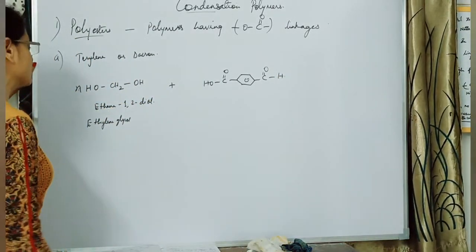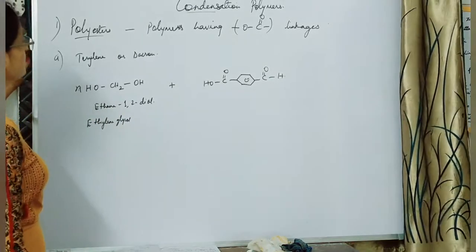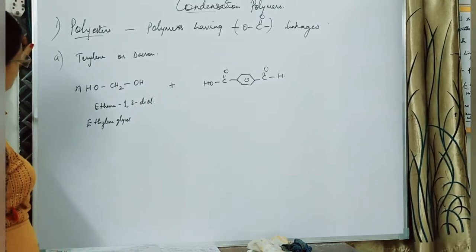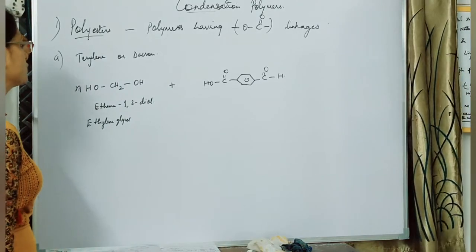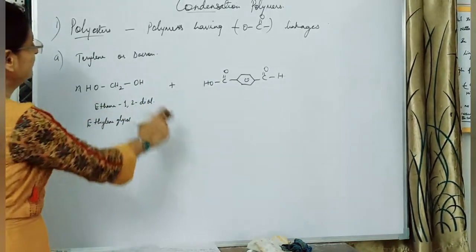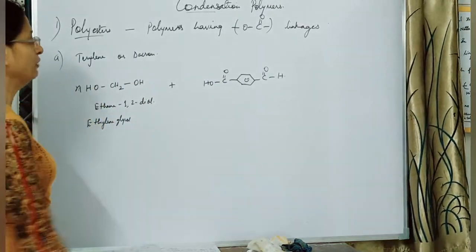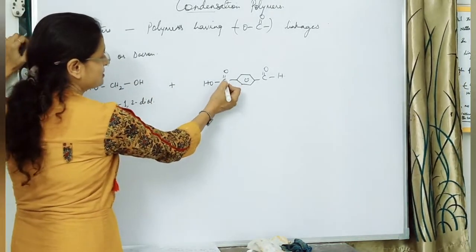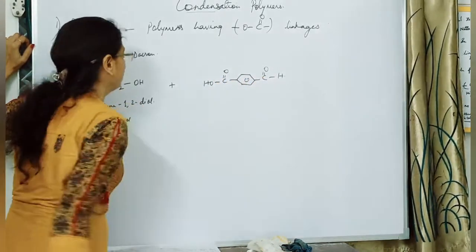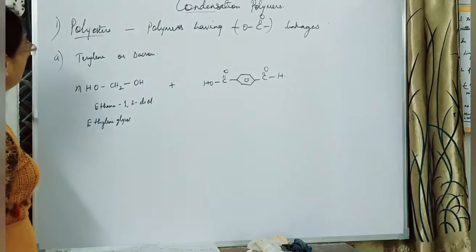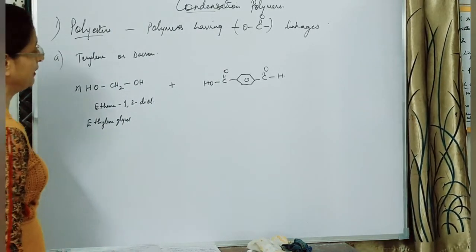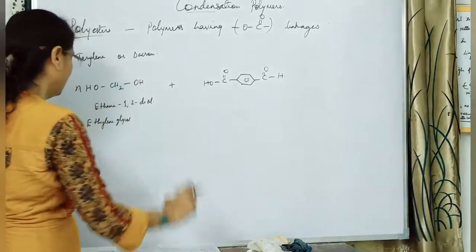We can call these polyesters. These can be prepared by condensation or polymerization reaction between dicarboxylic acids and diols. What are diols? Having two OH. And what are dicarboxylic acids? Having two C double bond OH groups over here. The polymers are formed by condensation polymerization between the dicarboxylic acid and the diol.